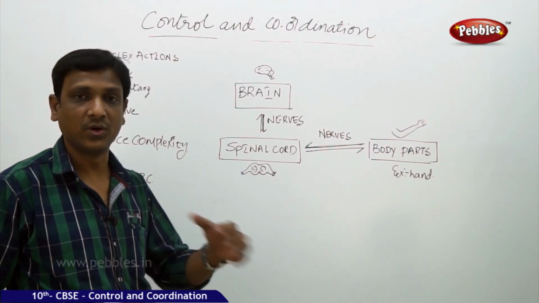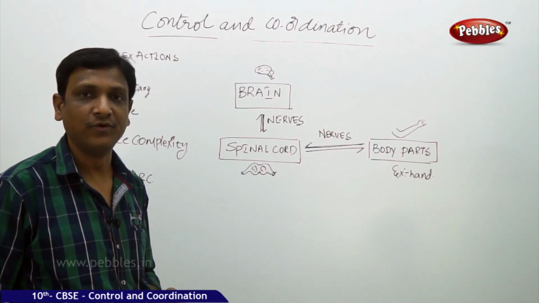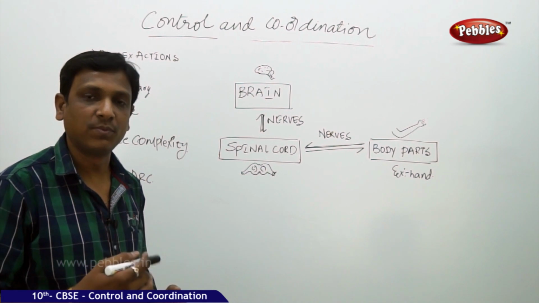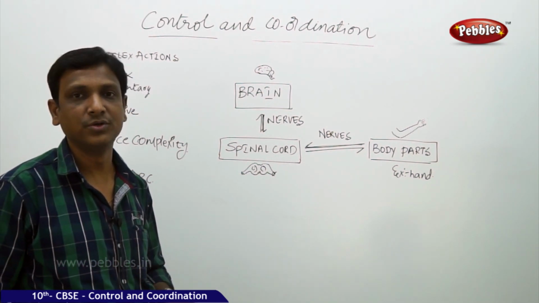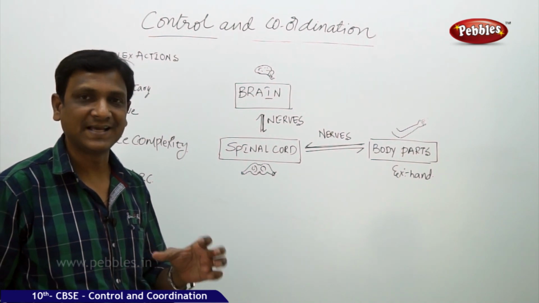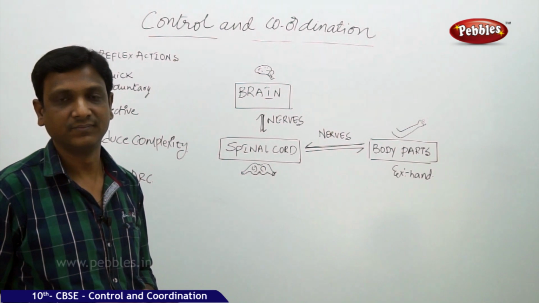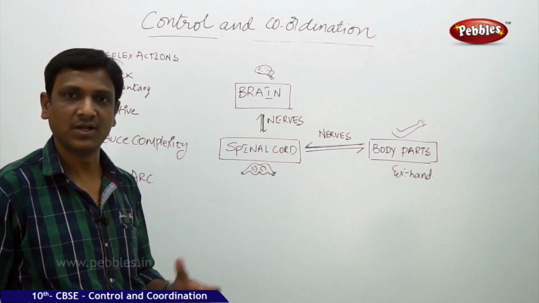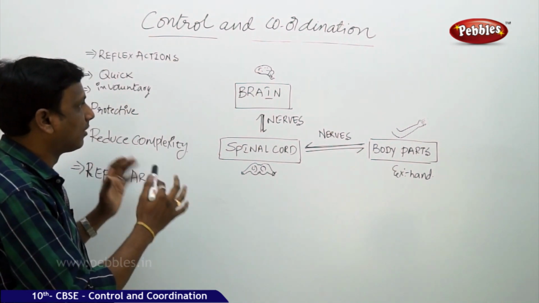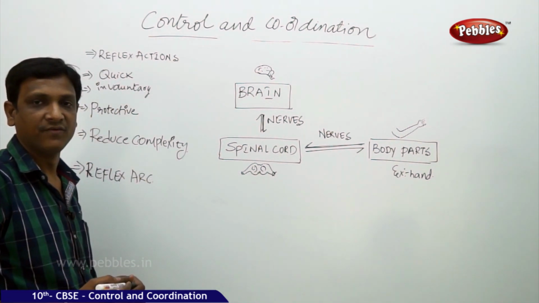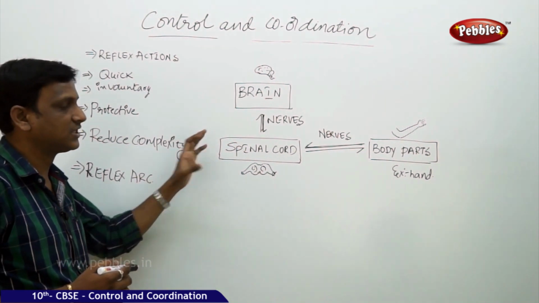What is that information? What is the change? Is it useful or harmful? What kind of response has to be produced? What type of movements are to be produced in the body? These kinds of decisions are taken by the nervous system. The nervous system is a very organized system which has different parts, in which each one performs a specific function.